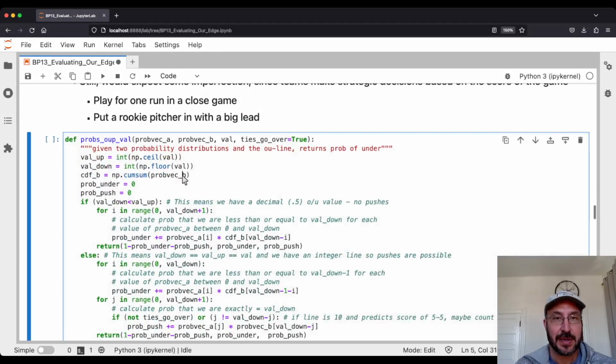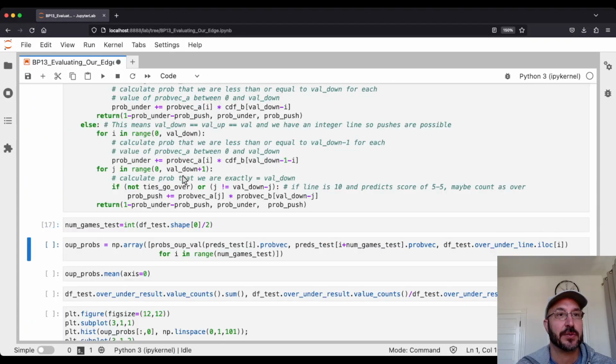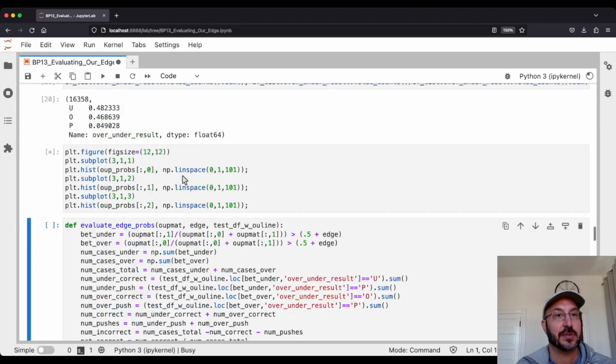And again, all this is the same. We've got the same function here. We're going to go through our same analysis. I'm not going to go through this again. This is all in the last video.